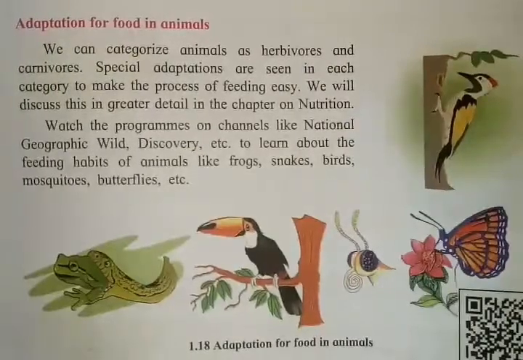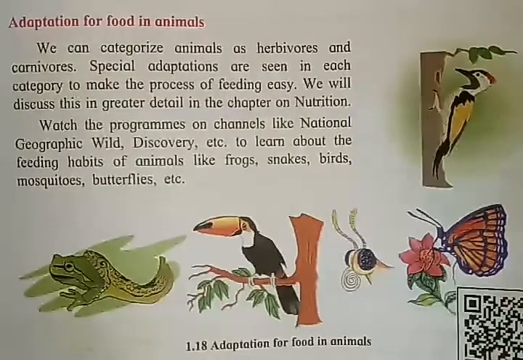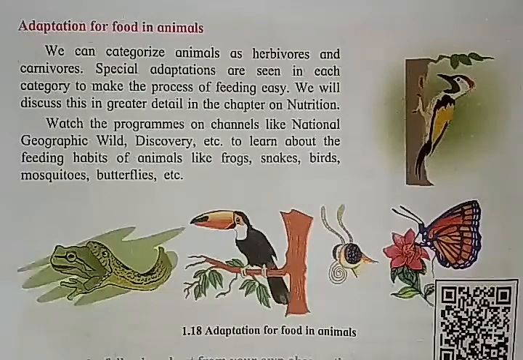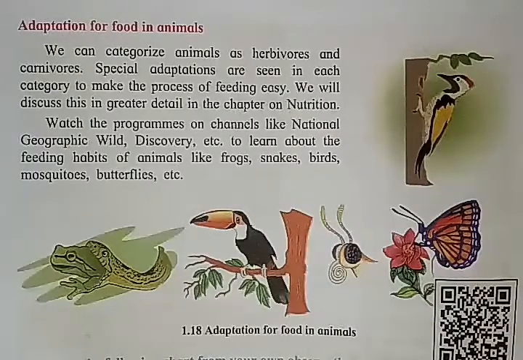Now next we are going to see about the adaptations for food in animals. Now what are the different food habits of animals? Now as you all know, the top animals depend on other animals for their food. For example, lion, tiger, they catch other animals, they eat other animals for their nutrition. And the animals which lion and tiger eat are herbivorous animals, means they depend on plants for their food.